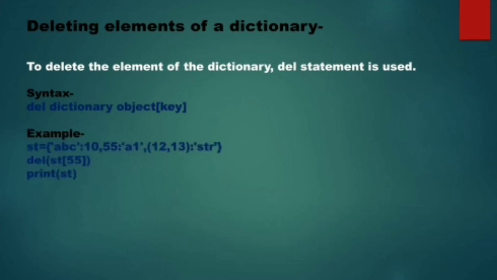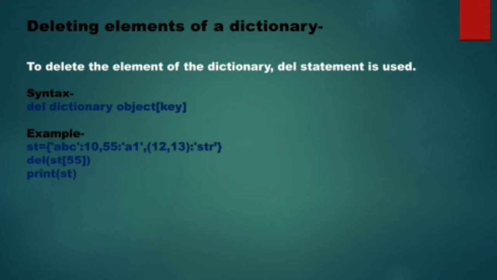Let us understand. See, this is a dictionary ST and I have written del ST 55. See, there won't be parenthesis. It is wrongly written. It will be del, then ST, and within a square bracket 55.